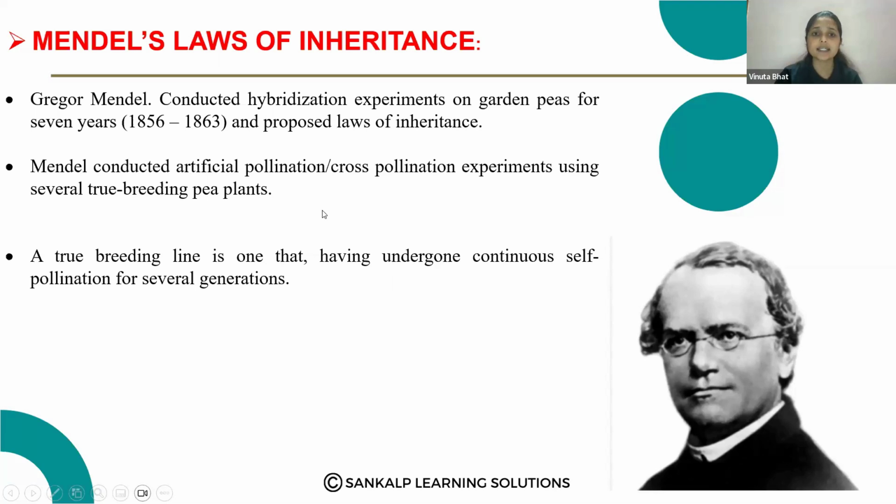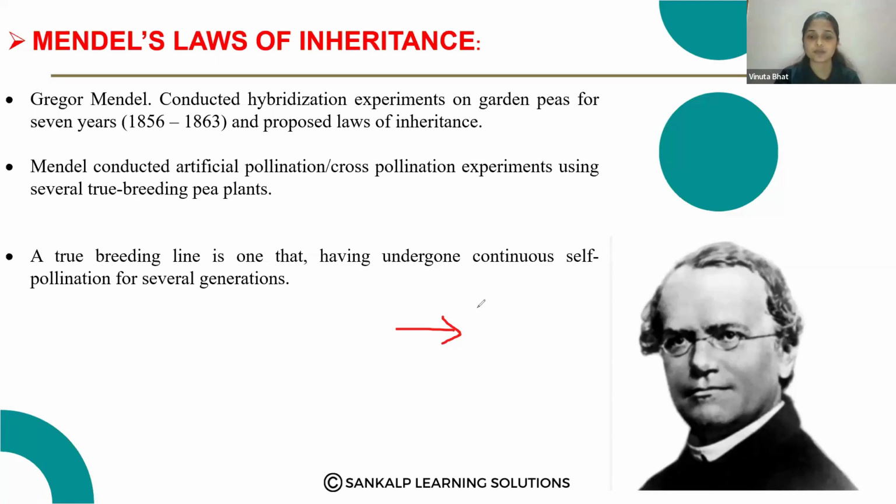What is the meaning of true breeding pea plants? They are pea plants which have undergone continuous self-pollination for several generations. That plant is called a true breeding pea plant.